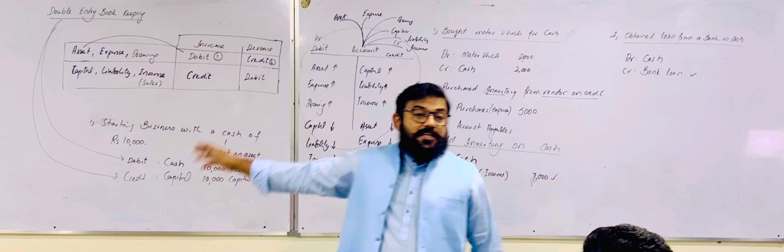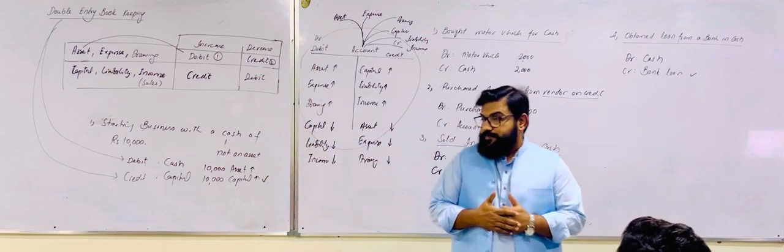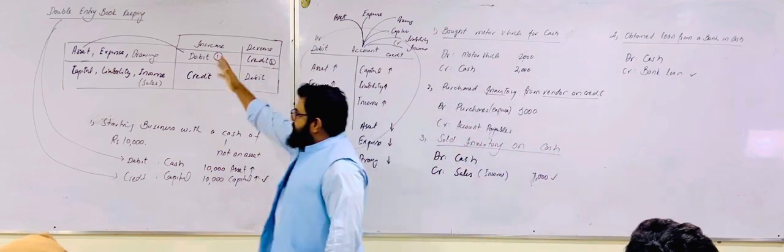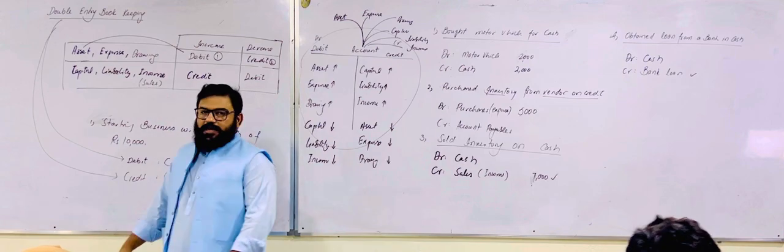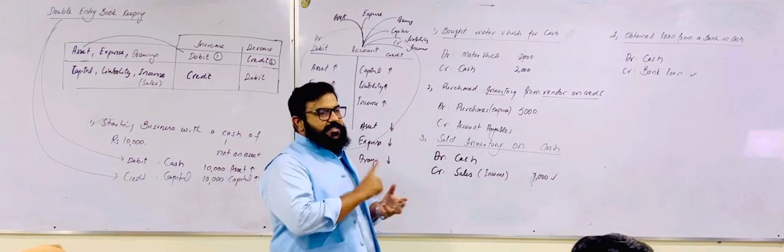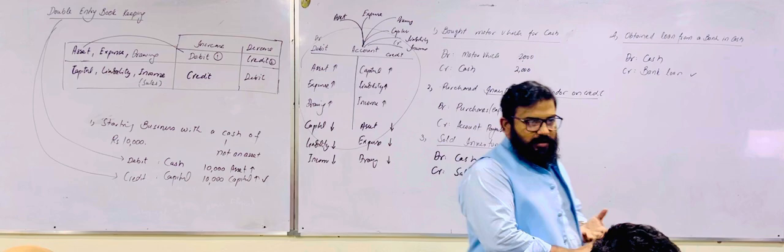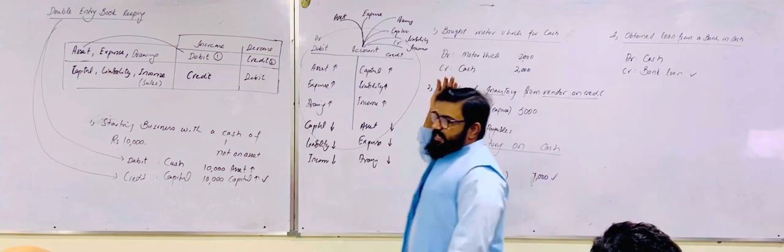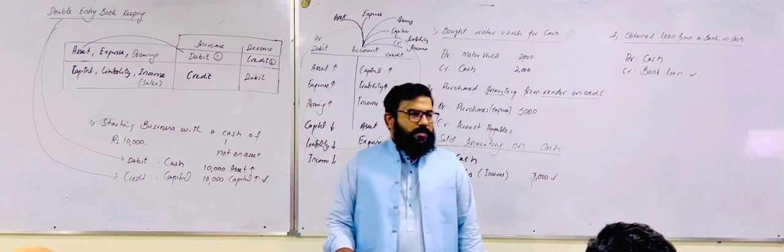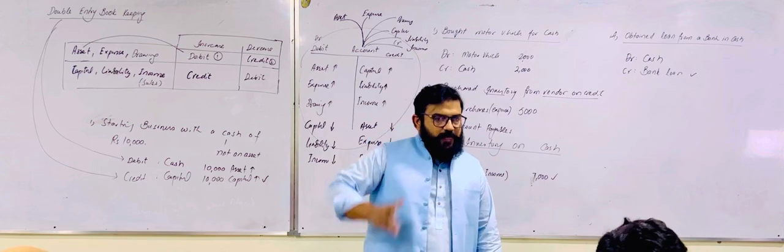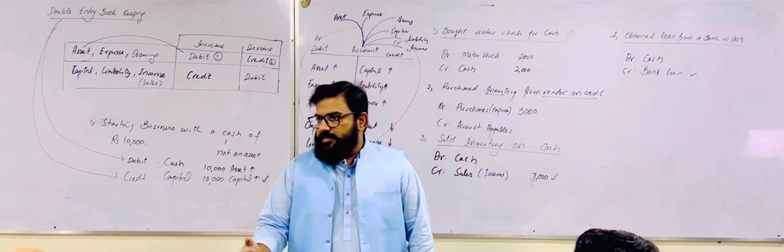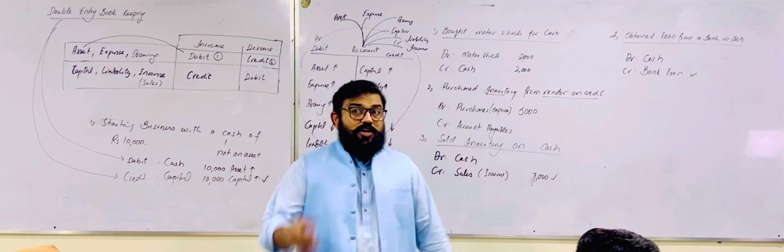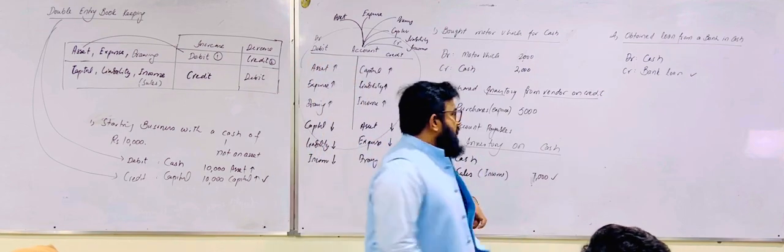Okay. There are two types of accounts. One category is debit and the other category is credit. Asset, expense and drawing: the nature of these three accounts is debit. When there is an increase in any asset, it will be debited. If there is an increase in expense, if some expense is incurred, then it will be debited. If you are drawing from the business, the account will be debited.